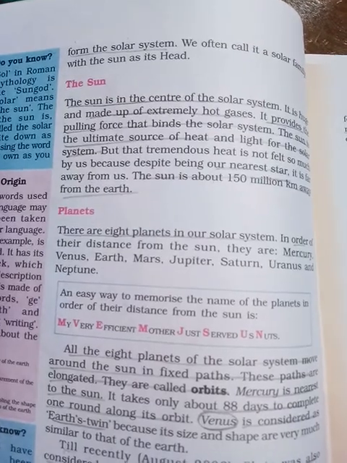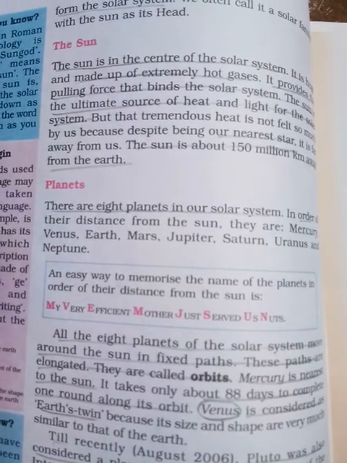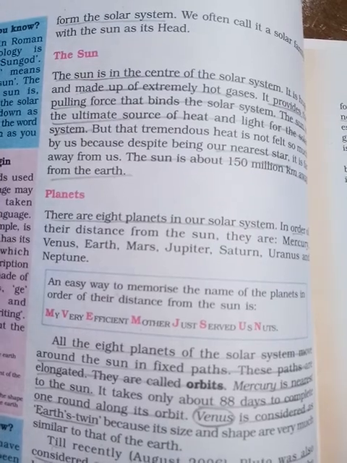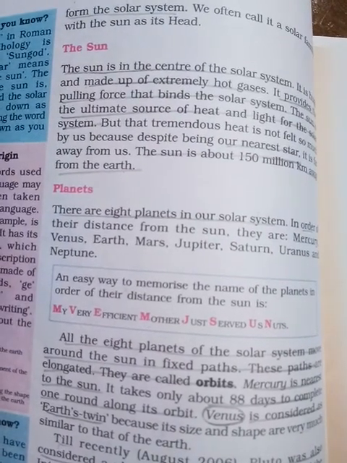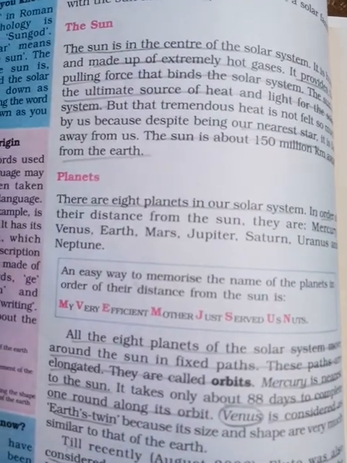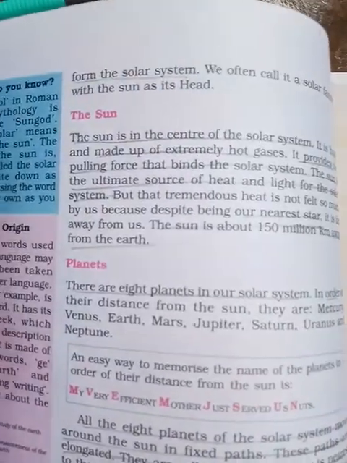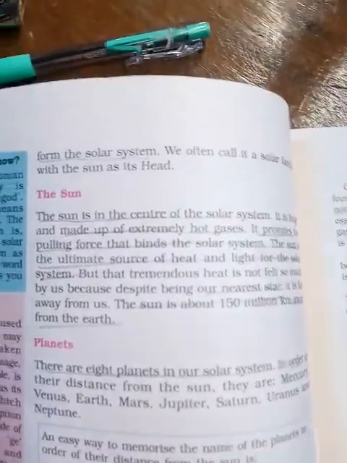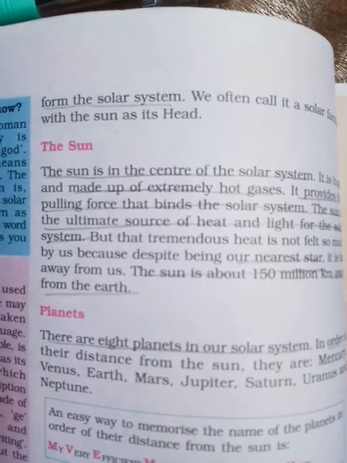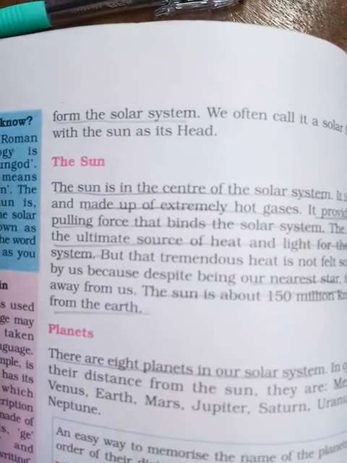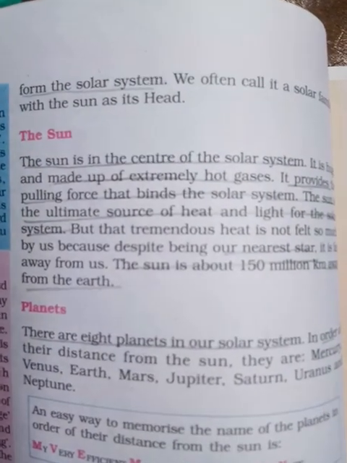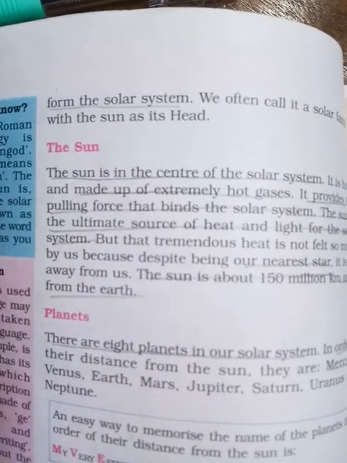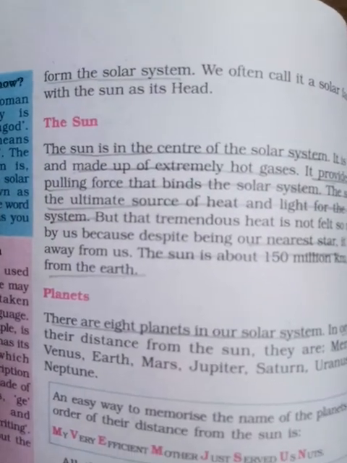The solar system. And in the solar system, the sun is the head. It is just like a family. Suppose you take one example. In a family, who is the head? The elder one, that is your grandfather or your father, is the head of the family. Like that, in the solar system family, who is the head? The sun is the head.